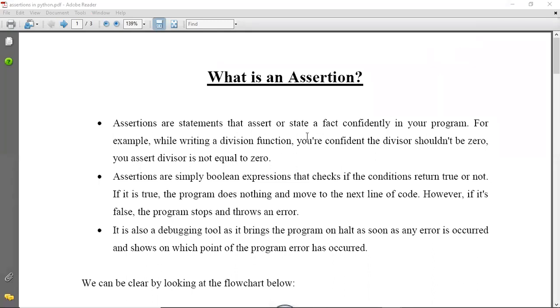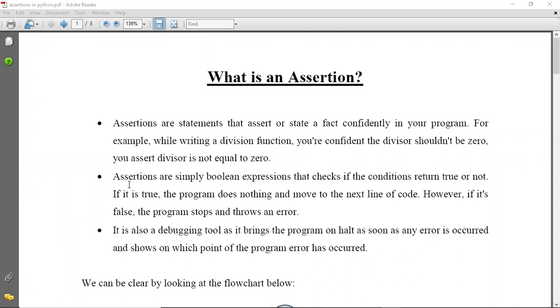Okay, so these are the statements that assert or state a fact confidently in your program. For example, while writing a division function, you are confident the divisor shouldn't be 0. So you assert that divisor is not equal to 0. Okay. And assertions therefore are simply Boolean expressions that check if the conditions return true or not. If the condition that you have asserted returns true, your program runs smoothly and moves to the next part of your code. However, if your assertion statement returns false, the program stops there and throws an error.